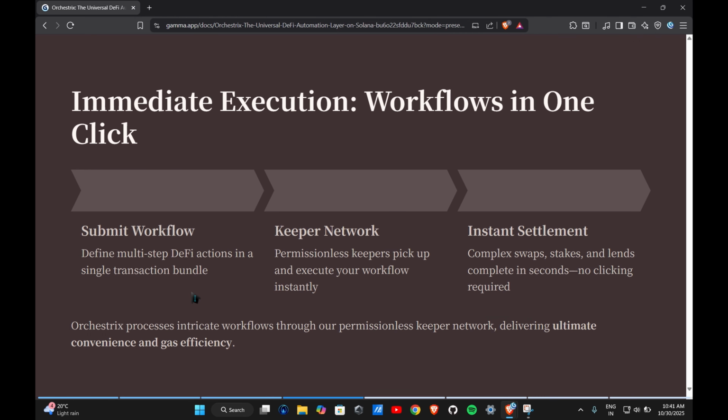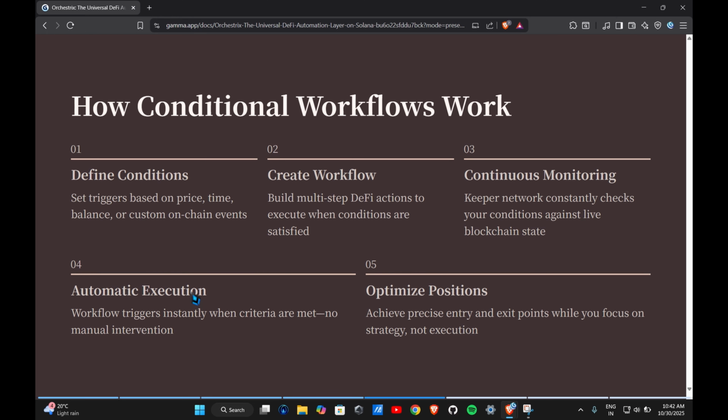Starting with the immediate workflow execution, this one does not require any kind of condition to be met. They are either set by you or already exist, and you can execute them without any prerequisite condition to be met. For example, if you want to unstake all your ETH from a particular platform and stake them to another platform, you can execute your workflow and it will execute immediately without any condition requirement. The keepers, which are basically the ones who execute the workflow, always monitor this happens.